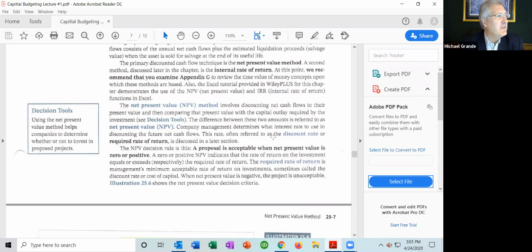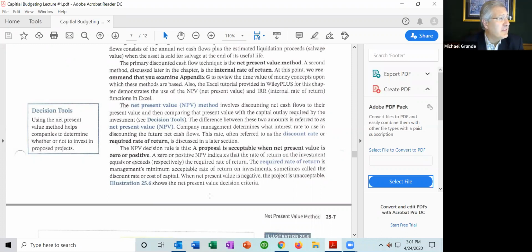Company management determines what interest rate to use in discounting the future net cash flows. This rate, often referred to as the discount rate or the required rate of return, is discussed in a later section. The net present value decision rule is this: a proposal is acceptable when net present value is 0 or positive.